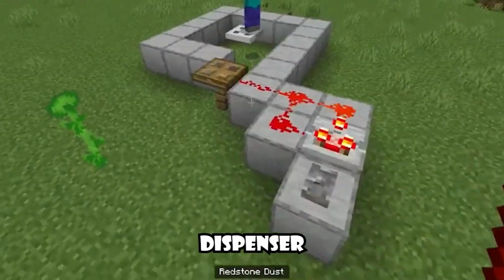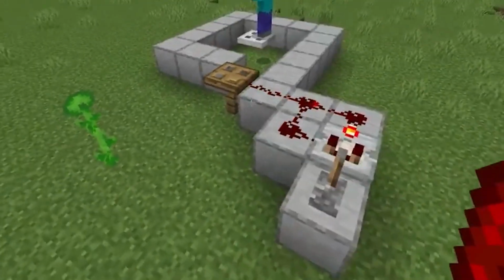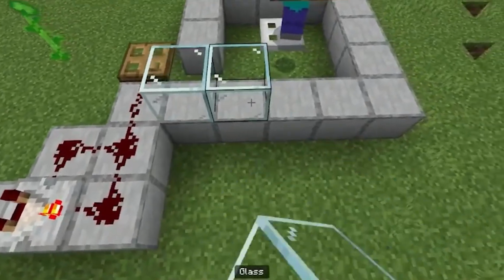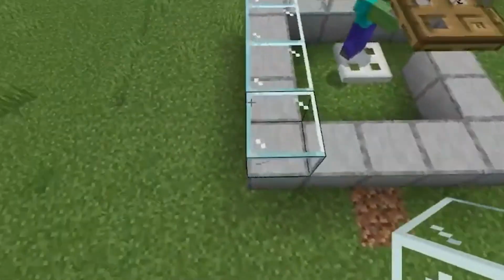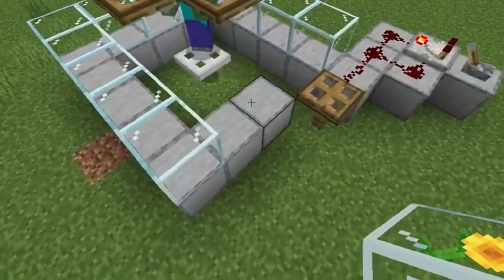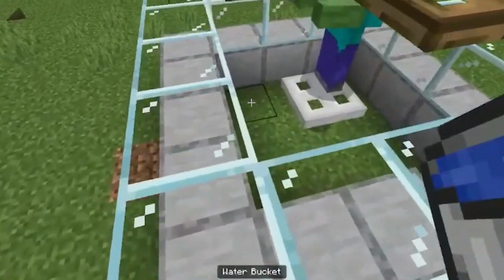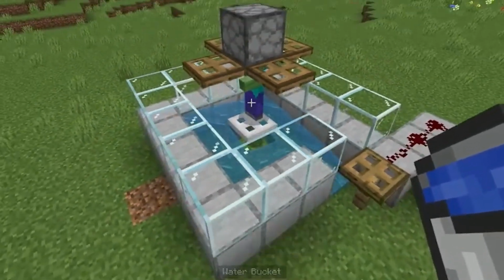Then place a dispenser on one side, facing into the hole. And now you can break all the blocks. Now it's time to place 6 blocks in this fashion and place a redstone comparator and connect it with redstone dust leading to a button.